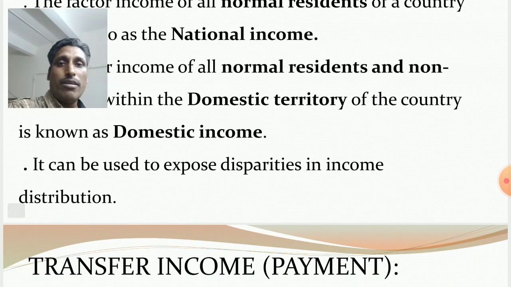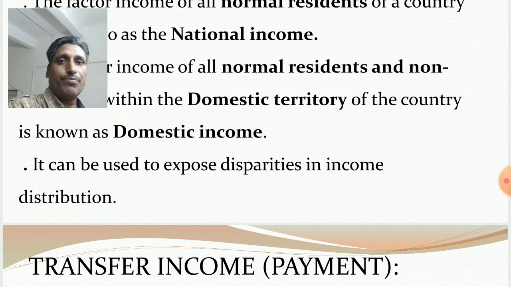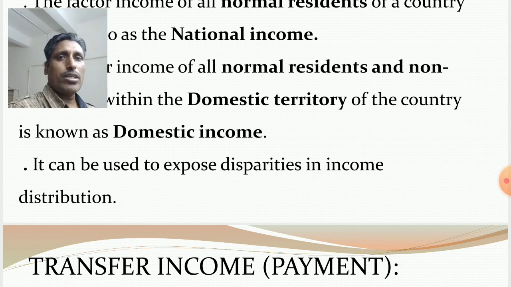Also, factor income can be used to expose disparities in income distribution. One example I want to give: highly skilled workers, their income level is high, they receive more salary, they earn more money. On the other side, semi-skilled and unskilled workers, their income is less, they earn less money. So factor income can be used to expose disparities in income distribution.